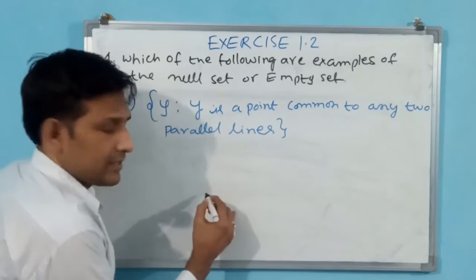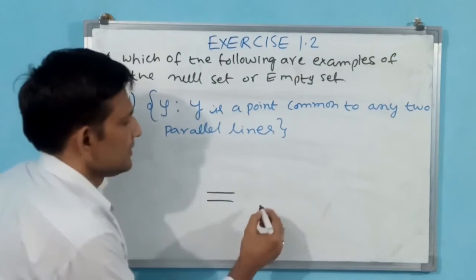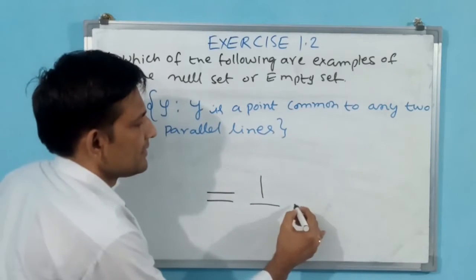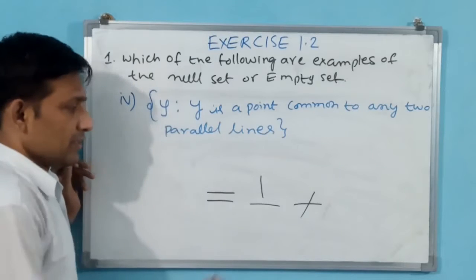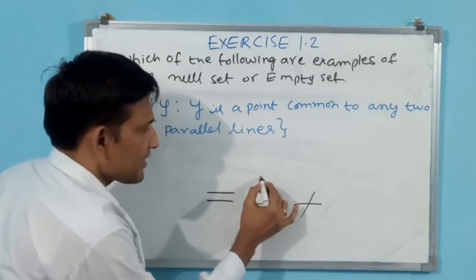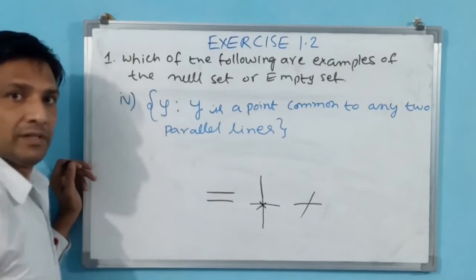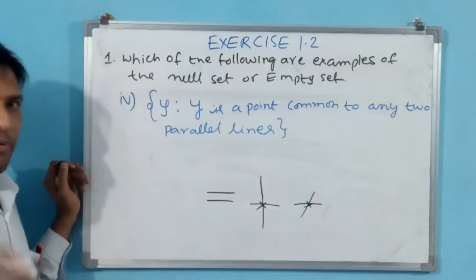You see here, these are parallel lines. These are perpendicular lines. These are intersecting lines. Okay.